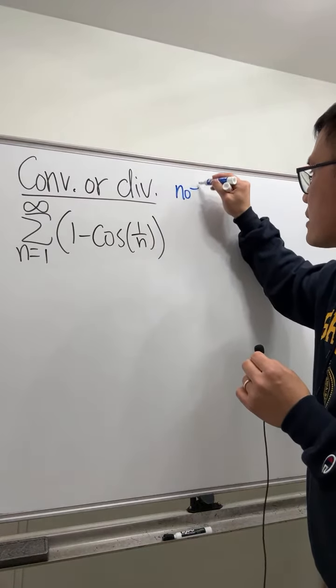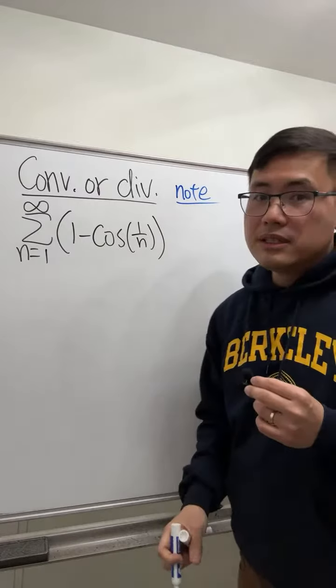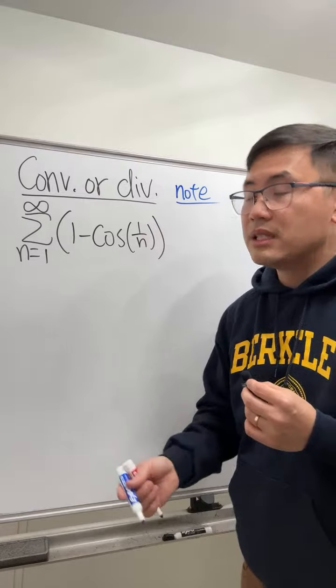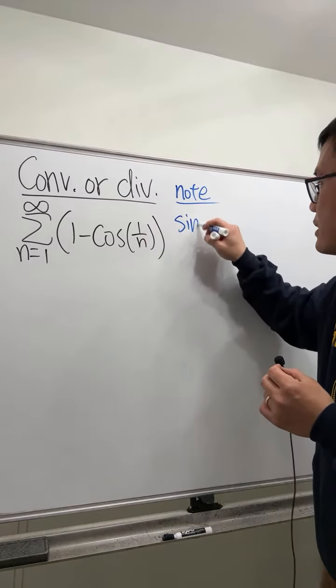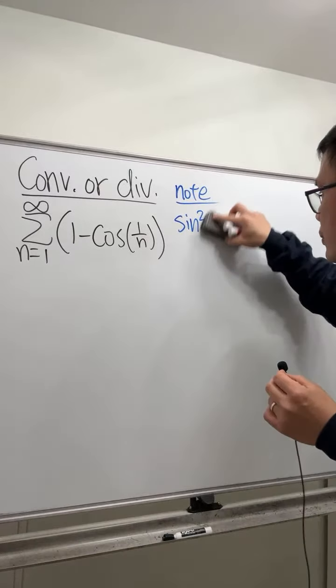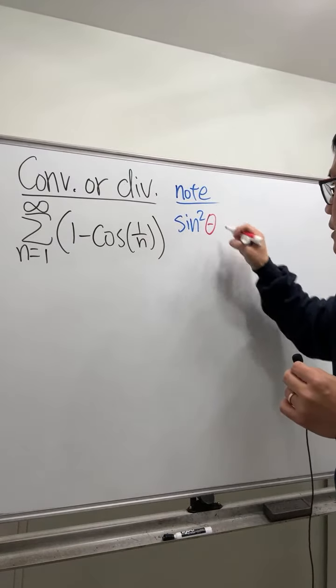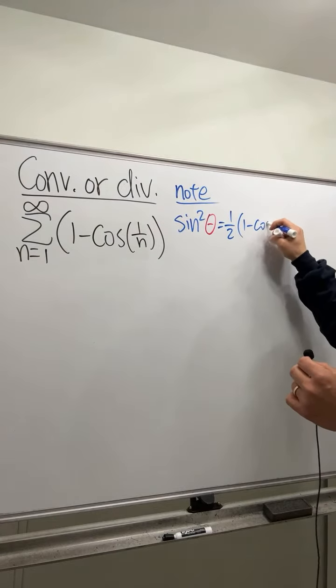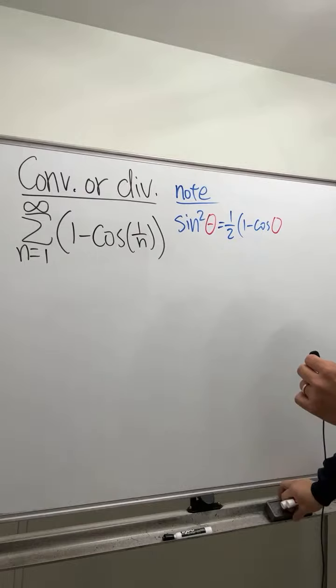Note that this right here is just pretty much the power reduction formula, and you look at it backwards. If you look at sine squared theta, this right here is actually equal to 1/2 times 1 minus cosine of 2 theta.